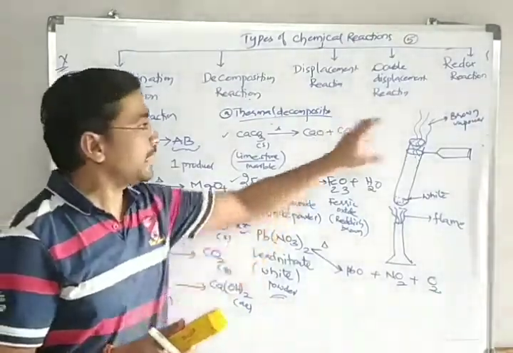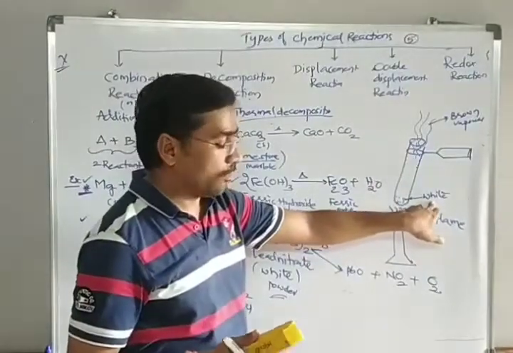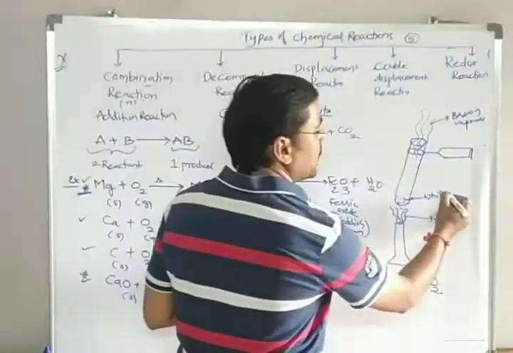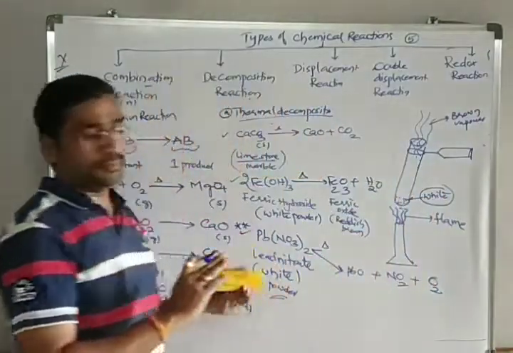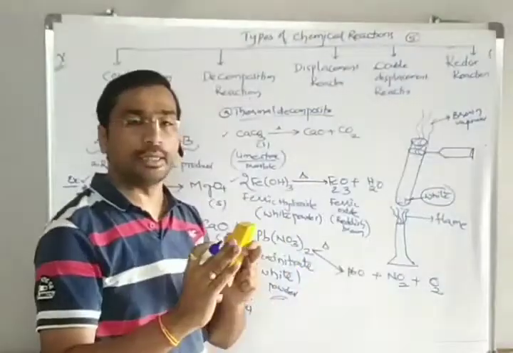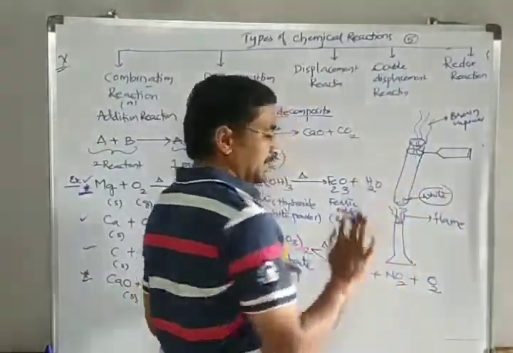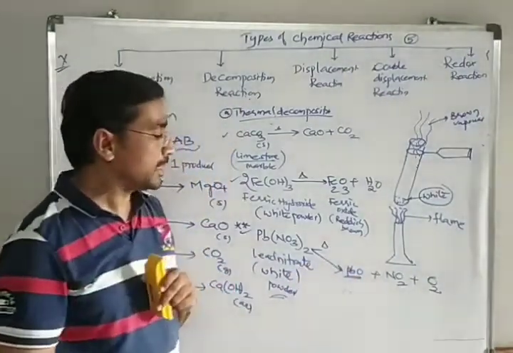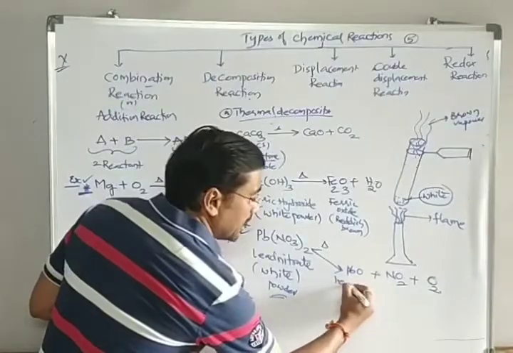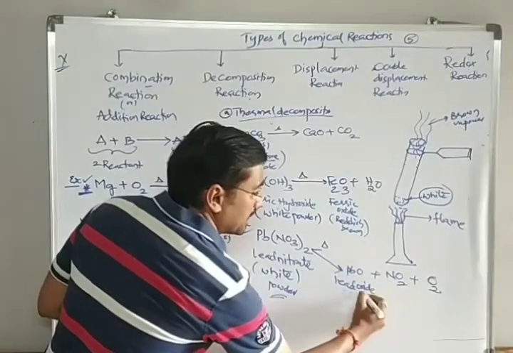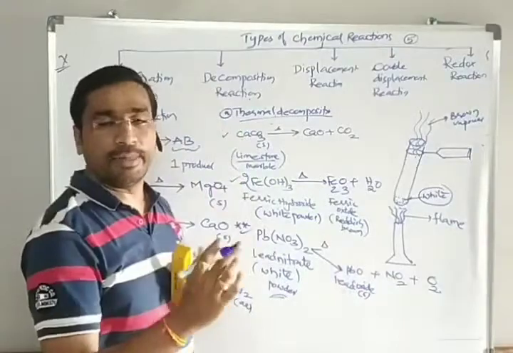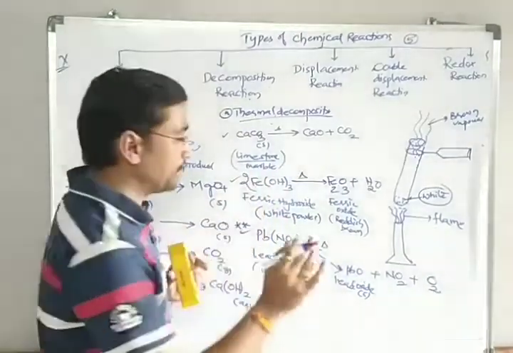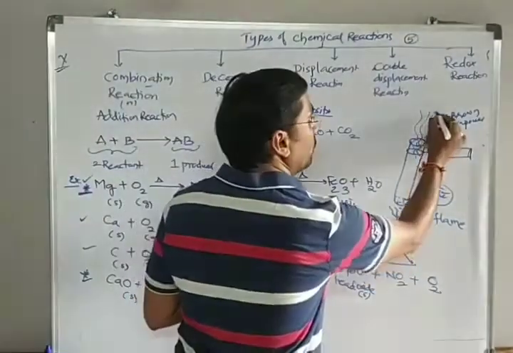Clearly, two or three changes are observed. Initially the compound was white in color. The white color will slowly change. Whenever the white color changes, it is due to the formation of a compound, lead oxide, PbO. It is a solid, and the color will not be white, it will be a little bit grayish. The second thing we observe is brown vapors coming out.